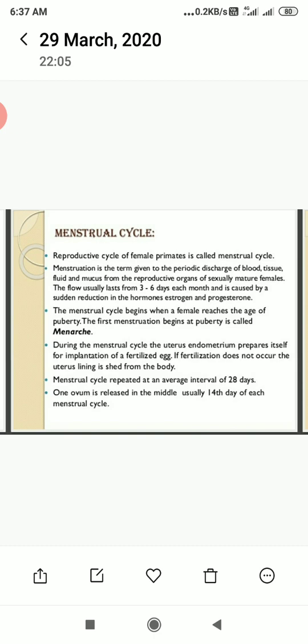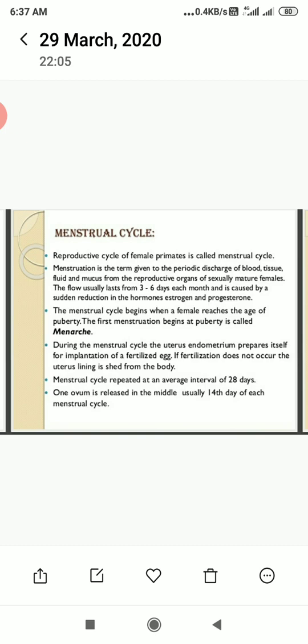Menstruation is the term given to the periodic discharge of blood, tissue, fluid, and mucus from the reproductive organs of sexually mature females. The flow usually lasts for 3 to 6 days each month and is caused by a sudden reduction in the hormones estrogen and progesterone.